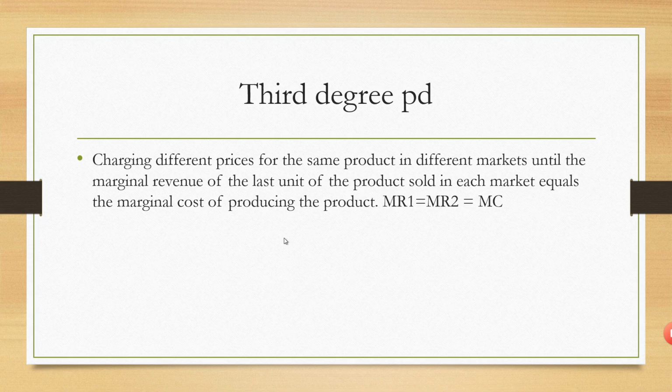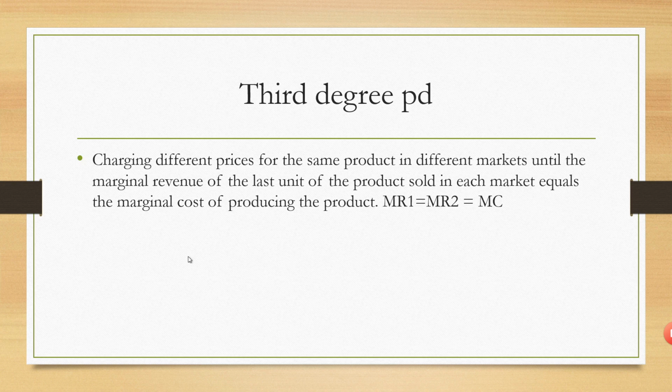Third degree price discrimination is selling the same product in different markets. But this can be possible only under certain conditions. One, the firm should be able to segregate the markets. Two, the price elasticity should be different in different markets. In one market it should be relatively elastic, in another relatively inelastic. In markets where demand is relatively inelastic, go for a higher price, and in markets where it is relatively elastic, charge a lower price. By doing this, the firm will get higher profits compared to without price discrimination.